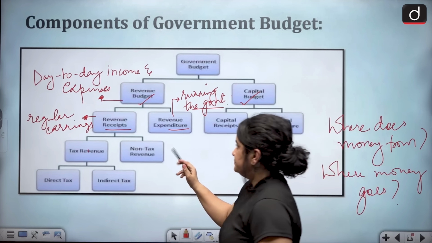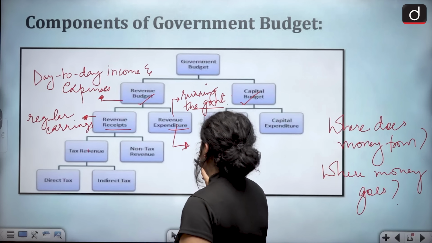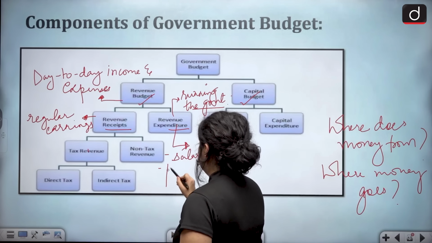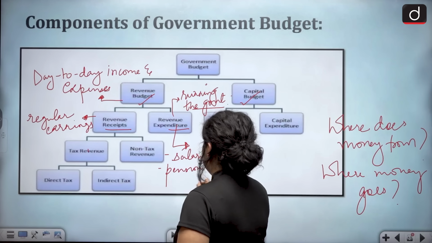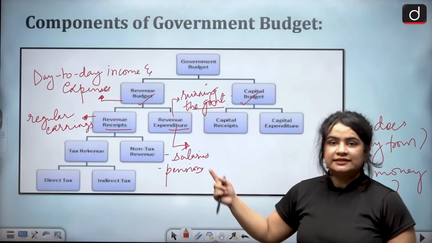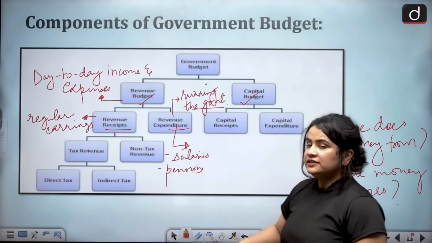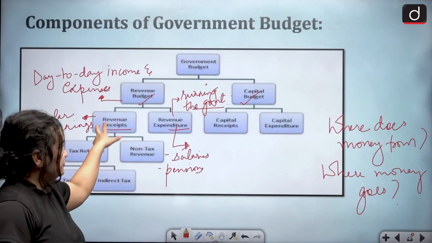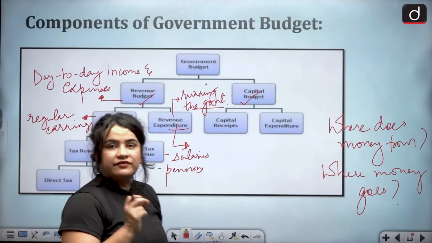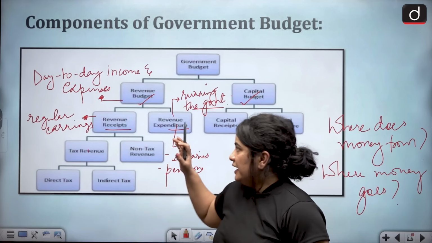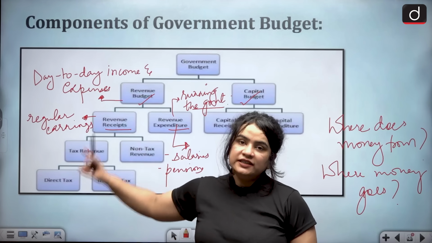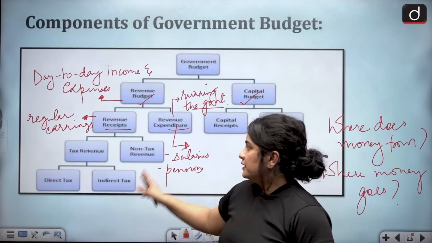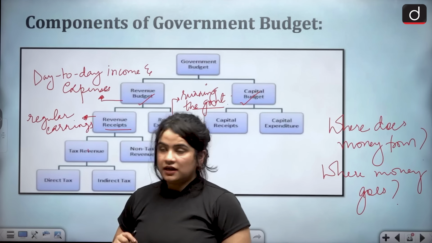For example, the salaries, pensions, and other administrative expenses. That is the amount you need to run the government. All right. The qualitative feature of revenue receipts and revenue expenditure is that neither of them has a direct impact on the liabilities or the assets of the government.